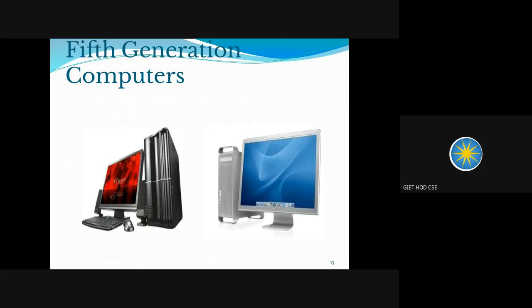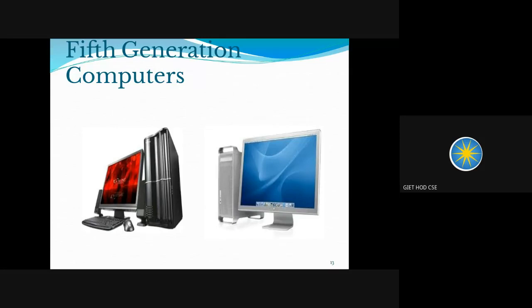And after that, we have third generation computers. In third generation computers, your vacuum tubes and transistors were replaced with ICs, integrated circuits. They were smaller in size, so as a result, the size of the computer was also reduced. And these third generation computers understood high level languages like COBOL and Fortran. They produced less heat as compared to first and second generation computers. They were smaller in size as compared to first and second generation computers, and so on.